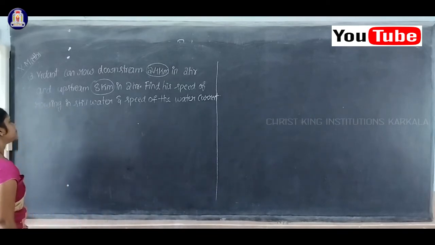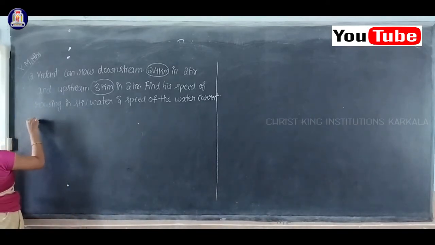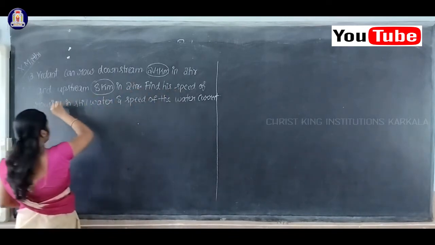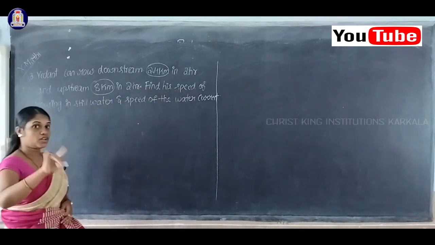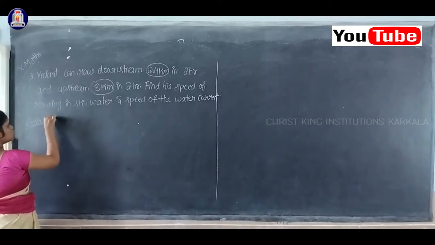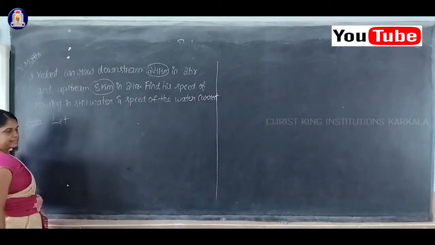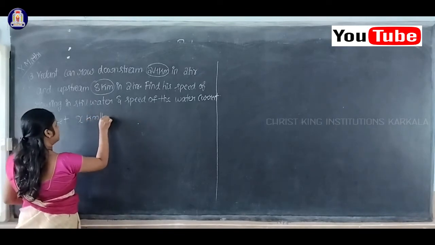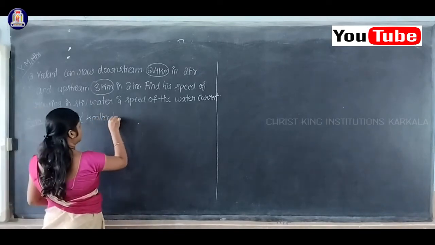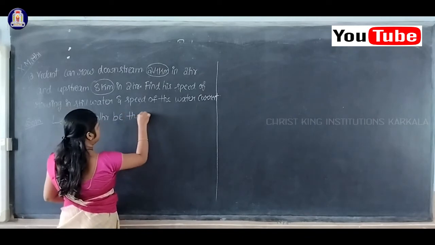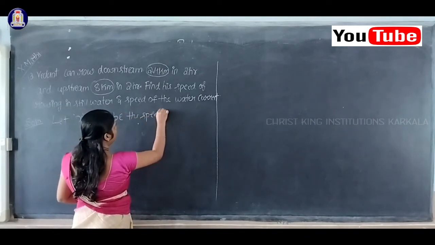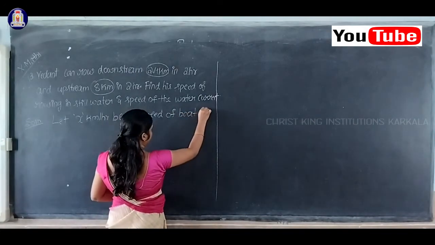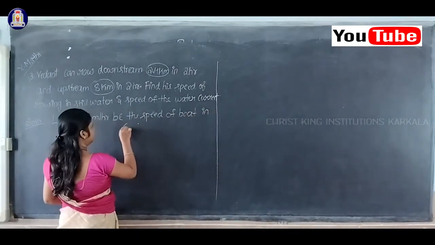Okay, so solution. First I'll always consider the speed of rowing in still water, meaning the speed of the boat. So let x kilometer per hour be the speed of the boat in still water.